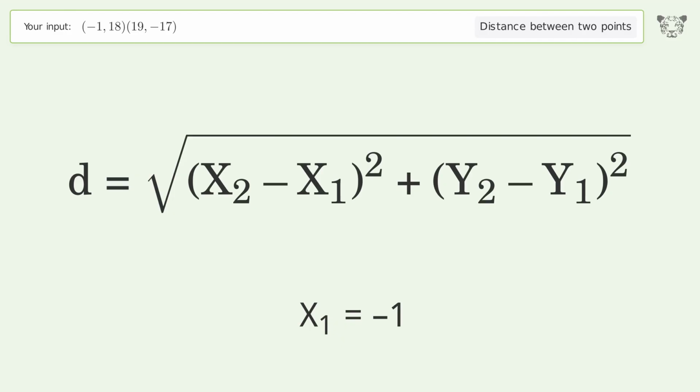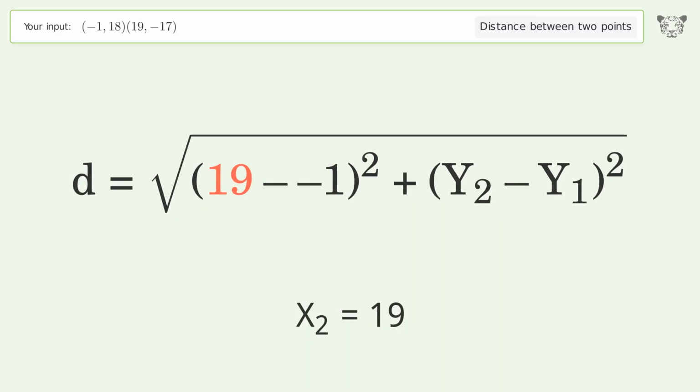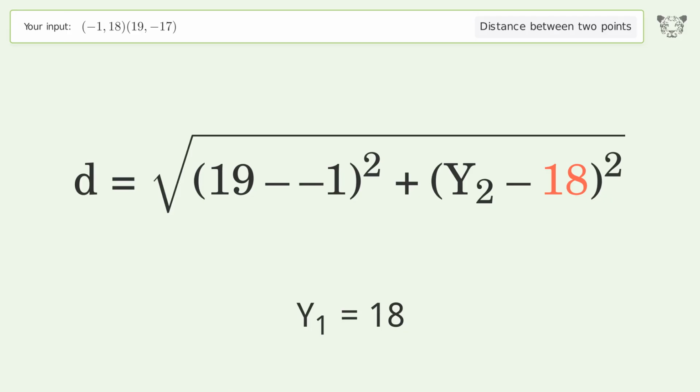x1 equals -1. x2 equals 19. y1 equals 18. y2 equals -17.